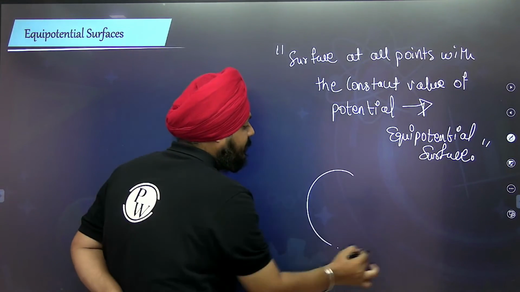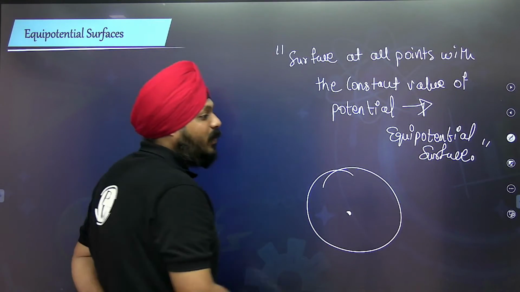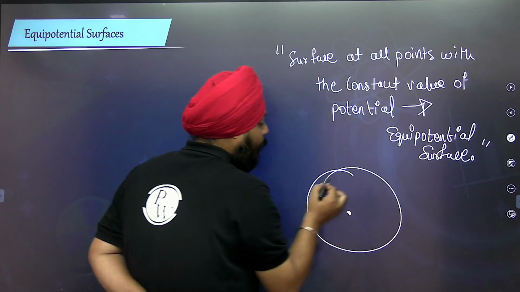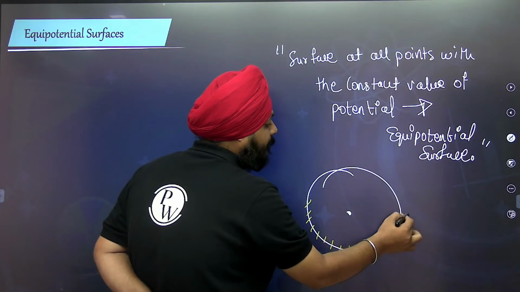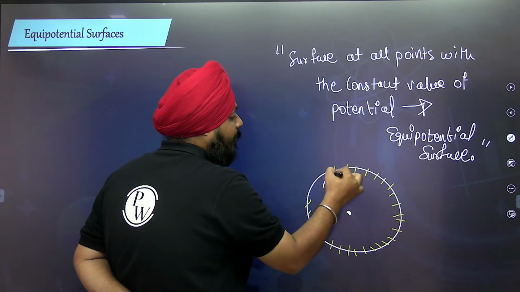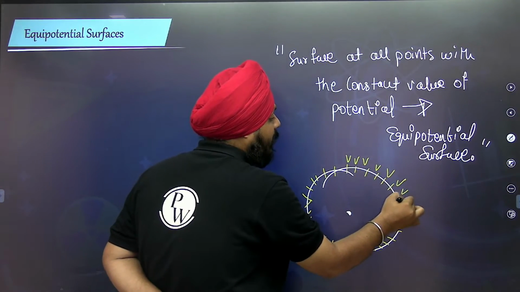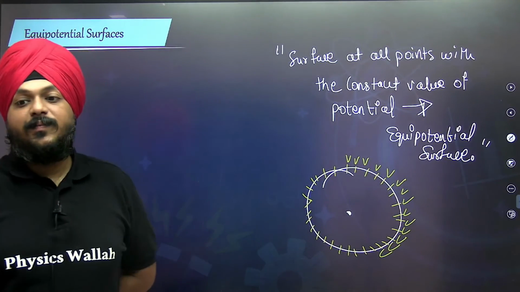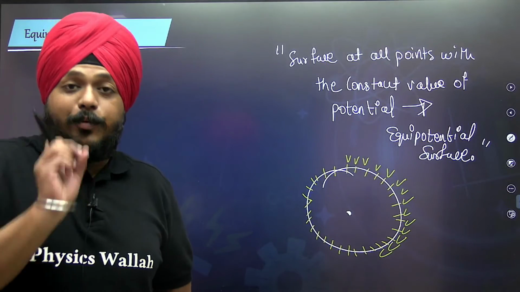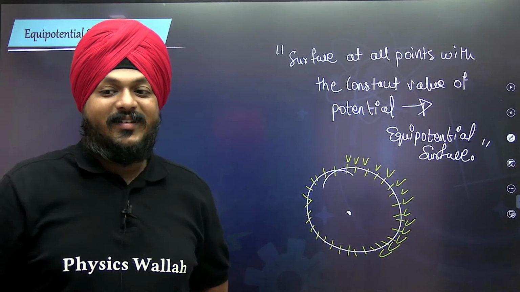Suppose this is the equipotential surface. How can I declare this? It's very simple. Potential at each point on the surface remains constant. This is nothing else but the equipotential surface. Potential at each point remains constant.